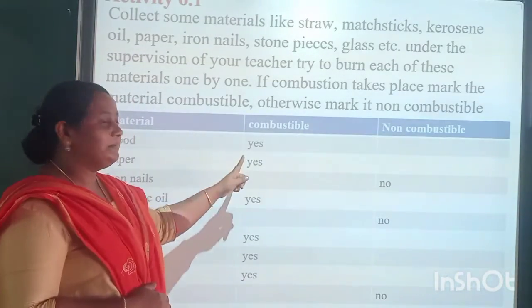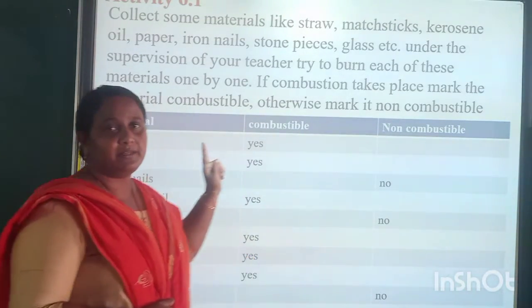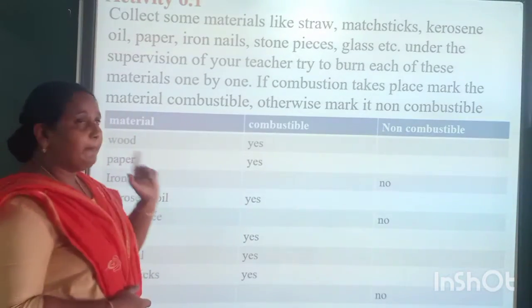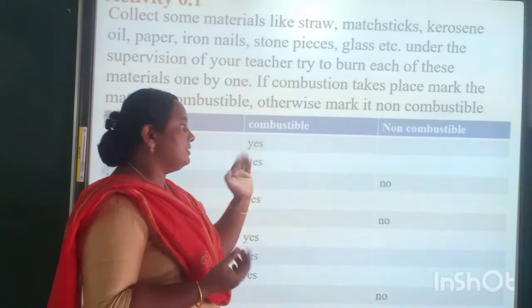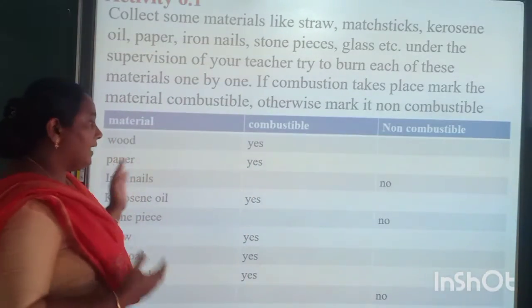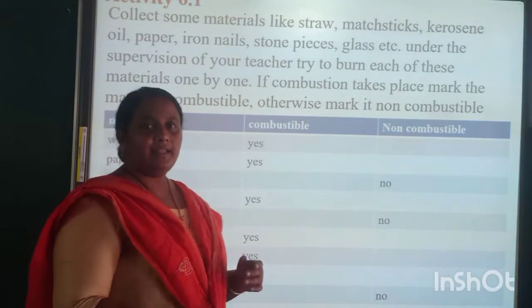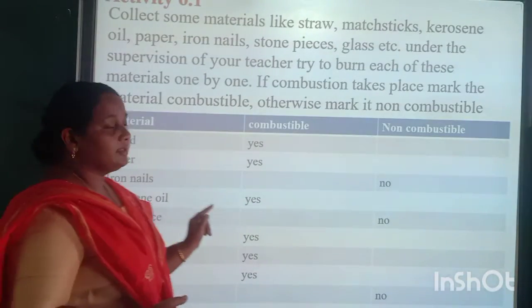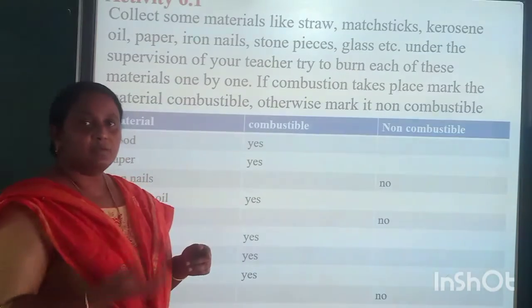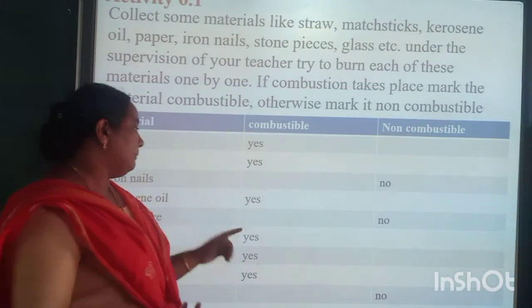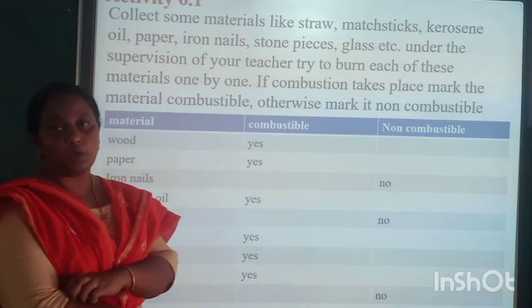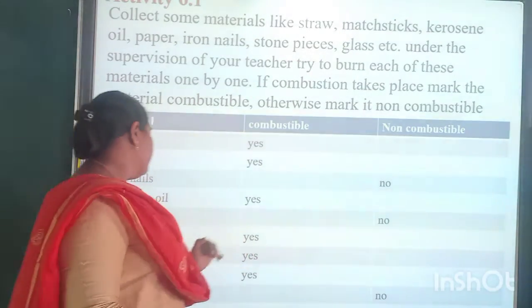So wood, combustible or non-combustible? Wood can be burned, so it is combustible. Paper can also be burned, so it is also combustible. Iron nails, can we burn iron nails? No, it is not possible. Kerosene oil is also combustible, it can be burned. Stone piece, can we burn a stone piece? No, it is not possible.